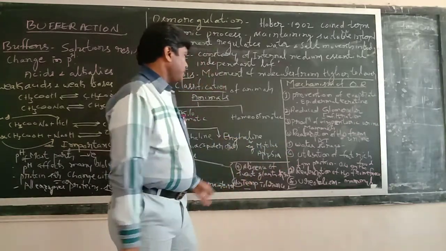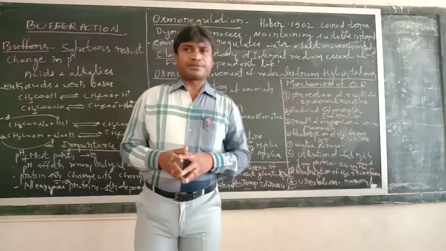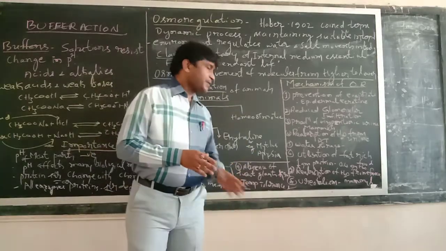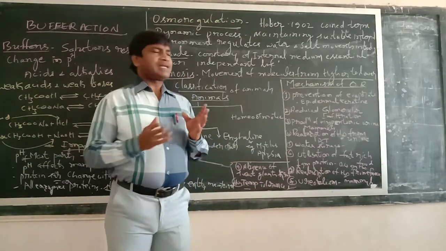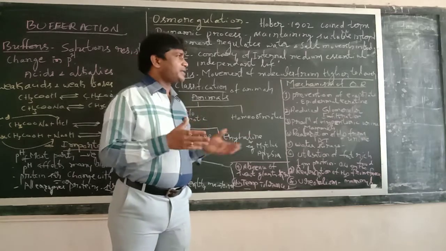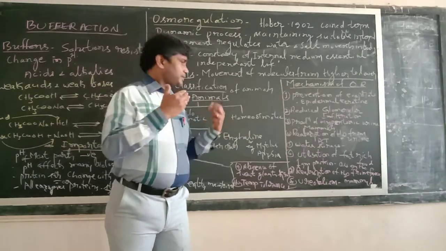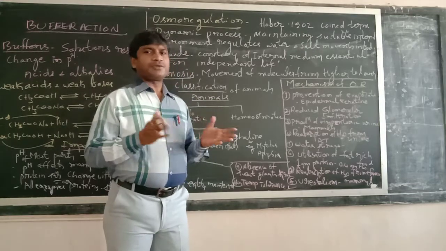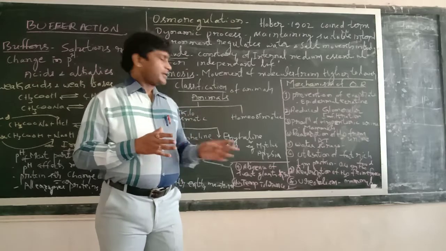Next is absence of sweat glands in animals. Sweat glands secrete water out of the body. Whenever there is a high temperature in the environment, in order to balance the body temperature, water is secreted; that is sweat.